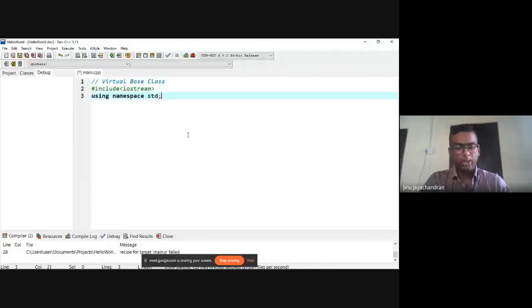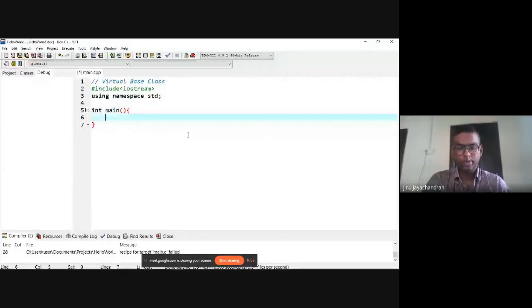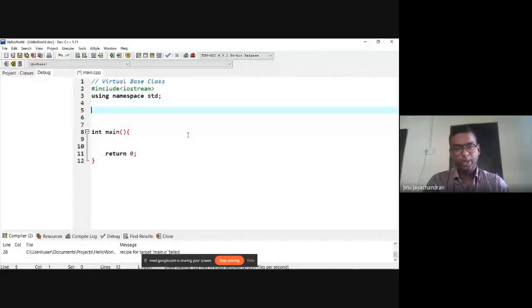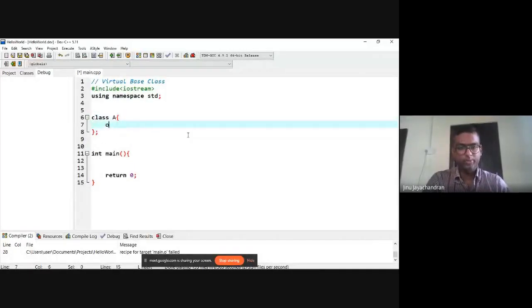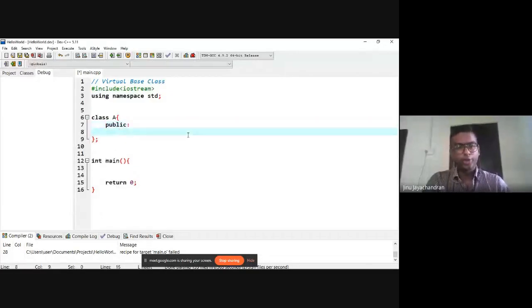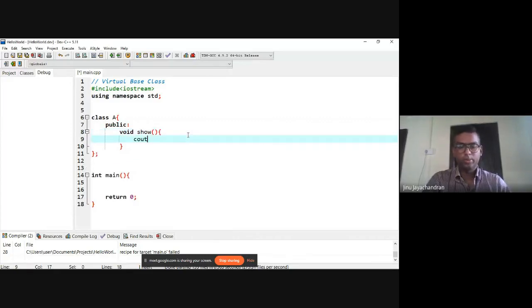I'm going to define the main function, and in the main function I will return 0. Let me define class A. In class A, I have a public function, let's say void show, which does cout "This is class A".